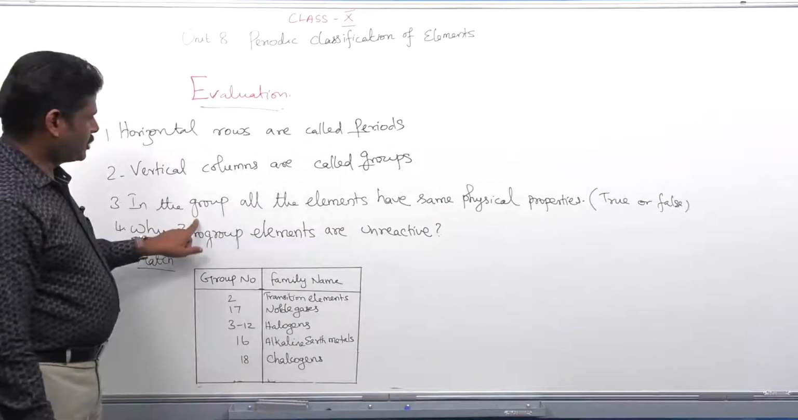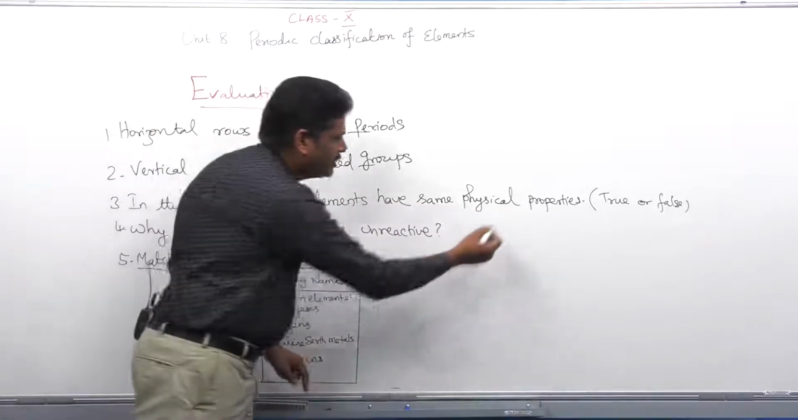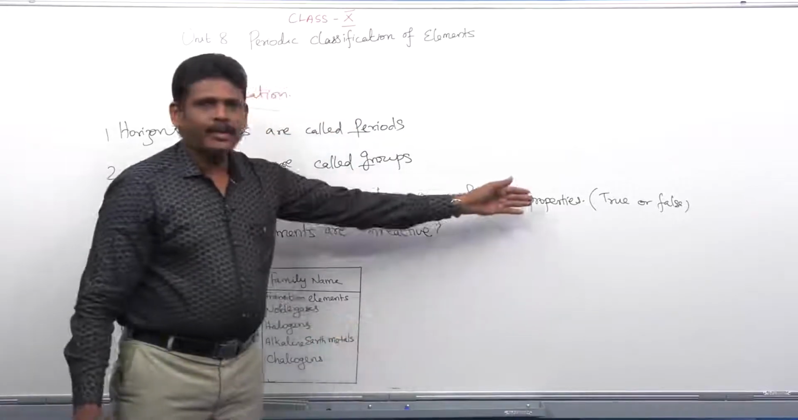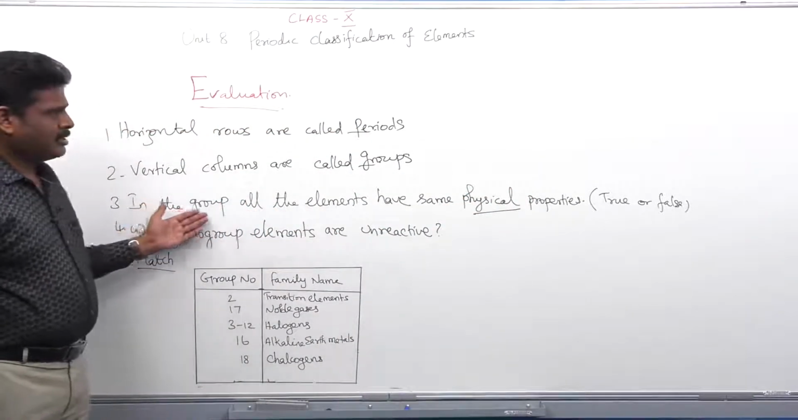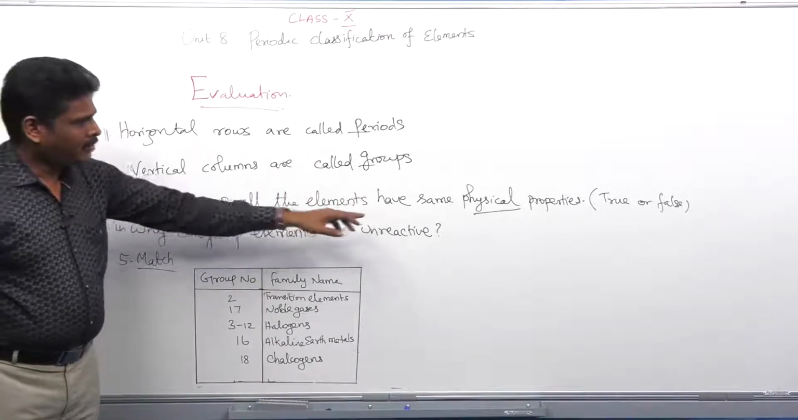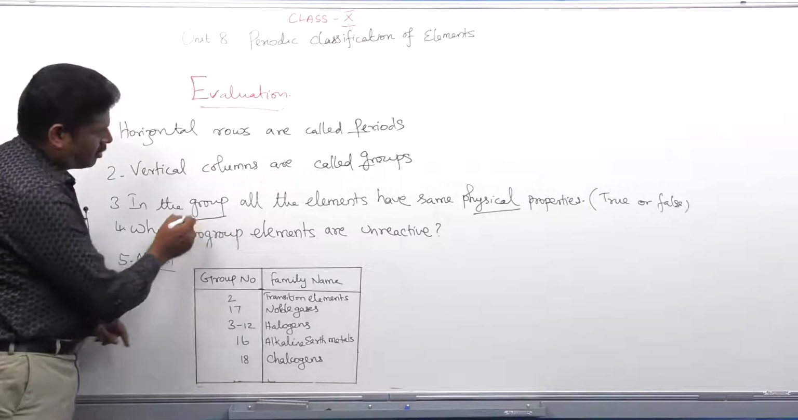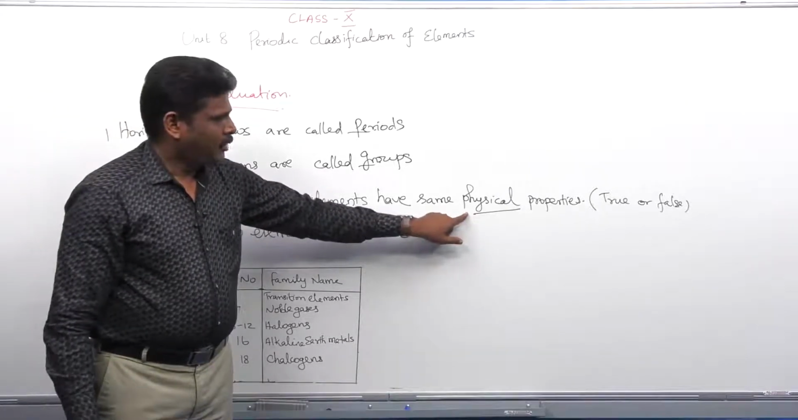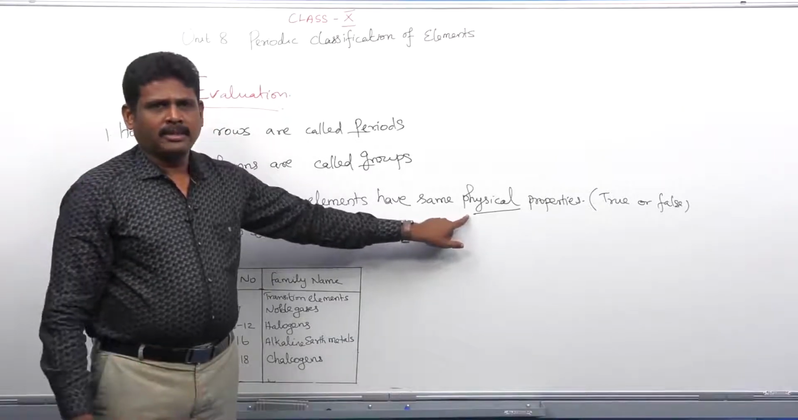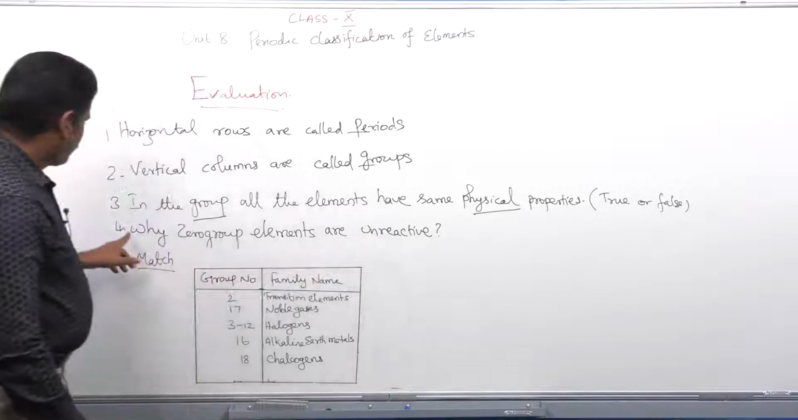Third question: in a group all the elements have the same physical properties, say true or false. Obviously, this statement is false. Why is it false? Because in a group all the elements have the same chemical properties. Why do they have the same chemical properties? Because they contain the same number of valence electrons.